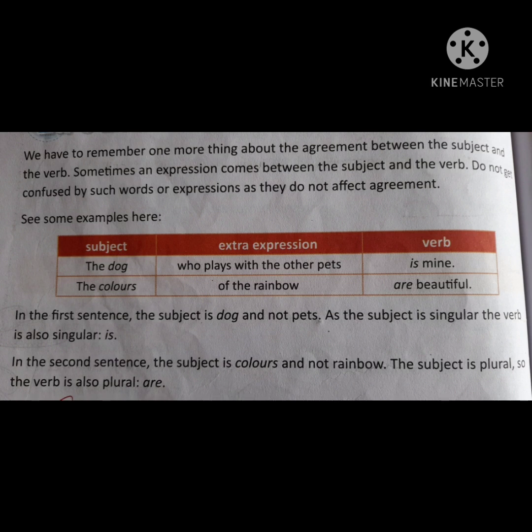In the next sentence, the colors of the rainbow are beautiful. Here the subject is the colors, and the extra expression is of the rainbow. It tells us about the colors only. So as the colors is plural, the verb we have taken is are beautiful. The colors are beautiful. Children, I hope you all have understood.